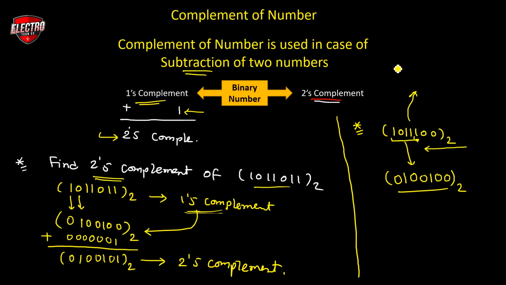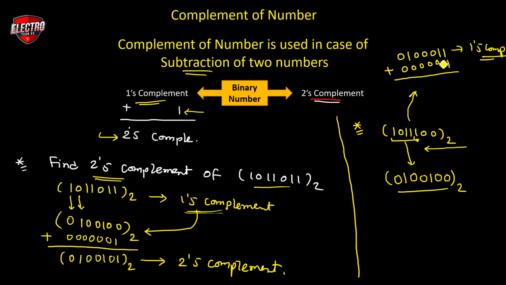This is the normal method. If you convert the given number into one's complement, you get 0100011. This is the first complement of the given question. Now add 1 to it, that is 0000001, and then you get the 2's complement.